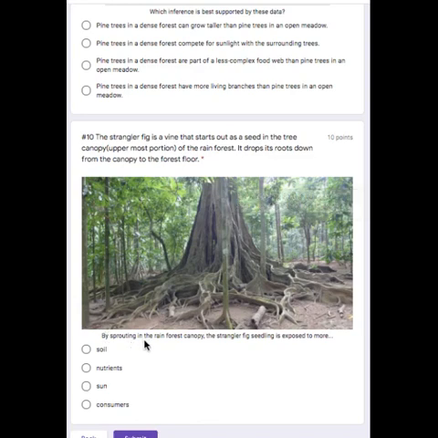By sprouting in the rainforest canopy, the strangler fig seedling is exposed to more soil, nutrients, sun, consumers. Now we're talking about sprouting up in the canopy. So think about what would be up in the canopy in the upper portions of the rainforest.